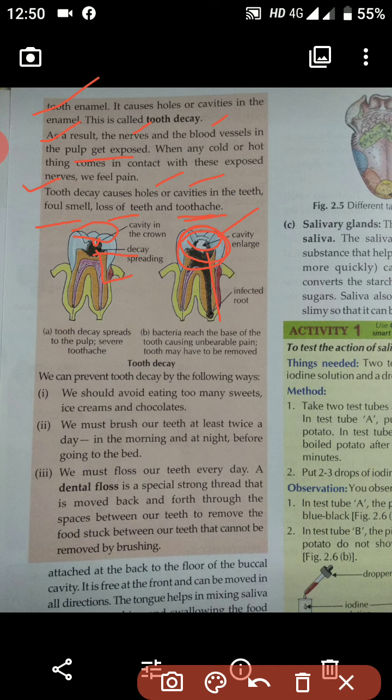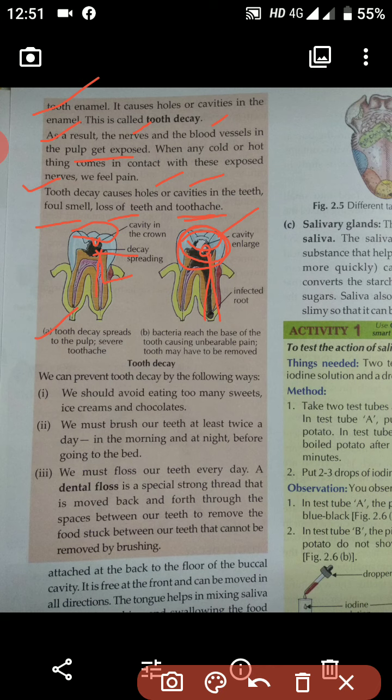Number A, you see, it's a tooth decay spread to the pulp. It will spread to the pulp, and then it will pain a lot, severe pain. Number B, you see, bacteria reach the base of the tooth causing unbearable pain. The tooth may have to be removed. So this bacteria slowly reaches the base, and then it will pain a lot, and then you'll have to remove the tooth.